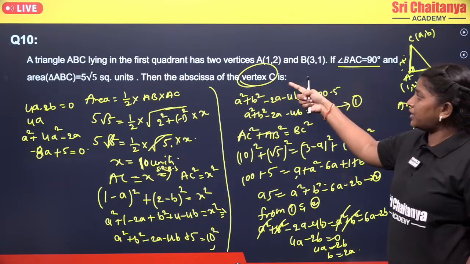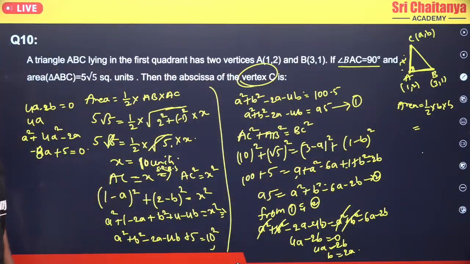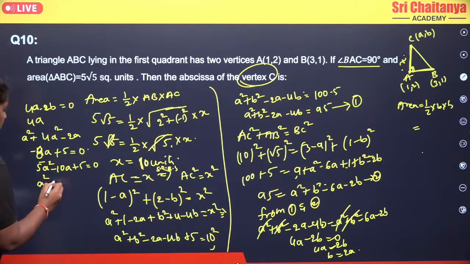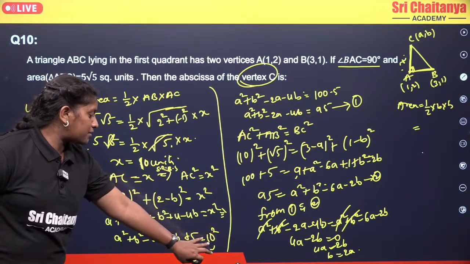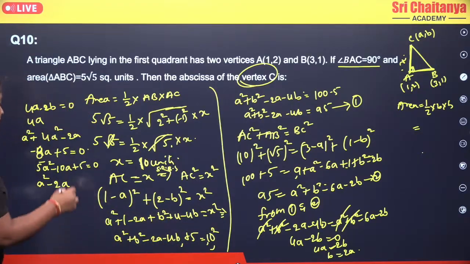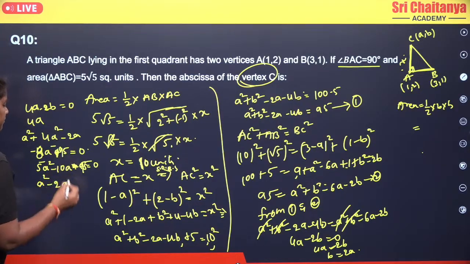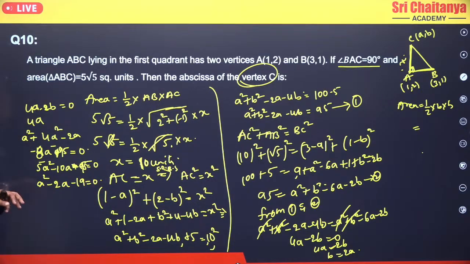Now after this you can take your abscissa. So understood? Now coming to here, it will become 5a square minus 10a plus 5 equals 0. So here we can take a square minus 2a. Oh sorry, this will become 10 square, which will become 100, and 100 moving to this side, it will be 95. Minus 95 here you will get. So you will get a square minus 2a, and 95 means it will be 19 fives, so minus 19 equals 0. Understood?